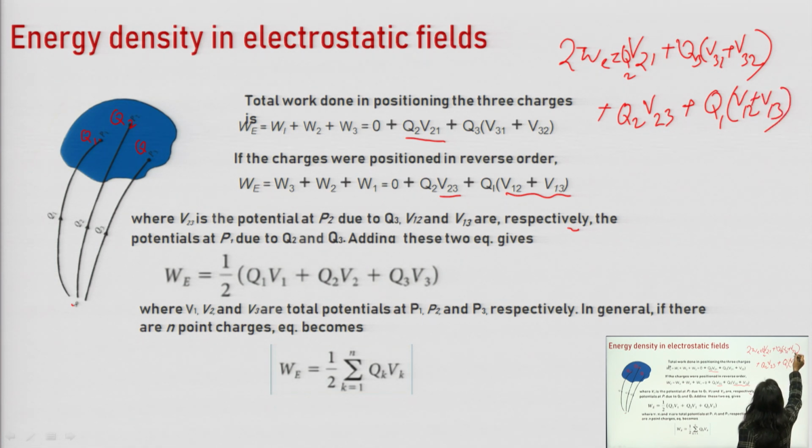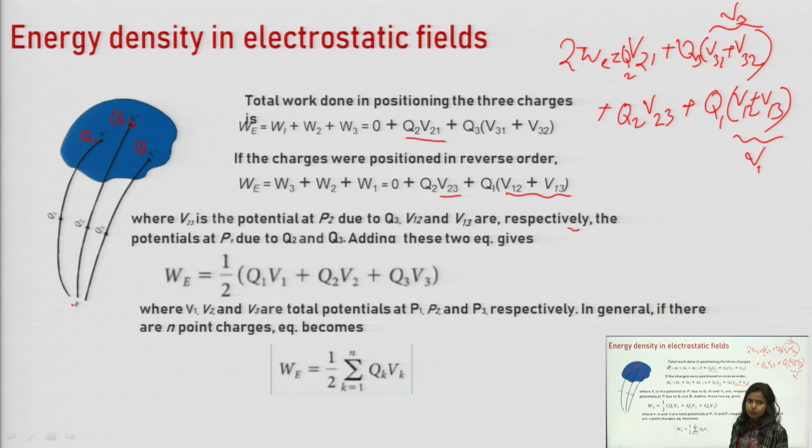Now V31 and V32 collectively can be written as V3. This is the total potential at point 3 due to Q1 and Q2. Similarly, here we can write it as V1.